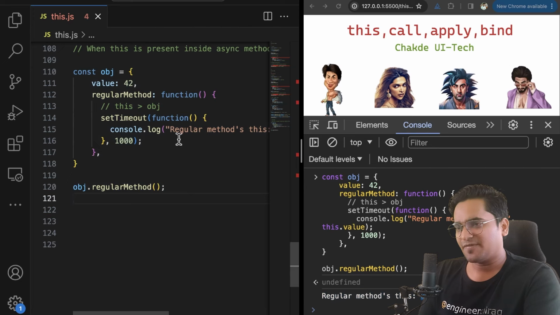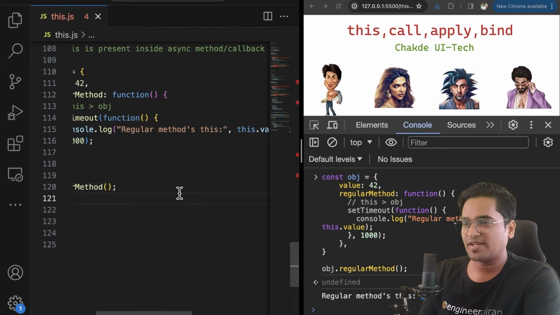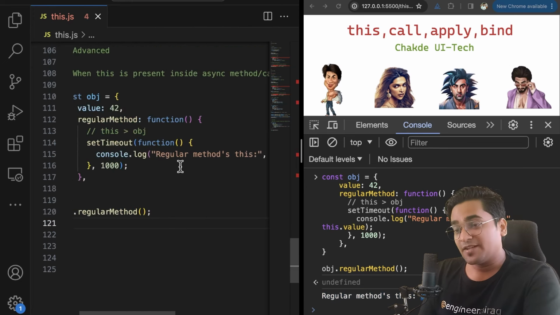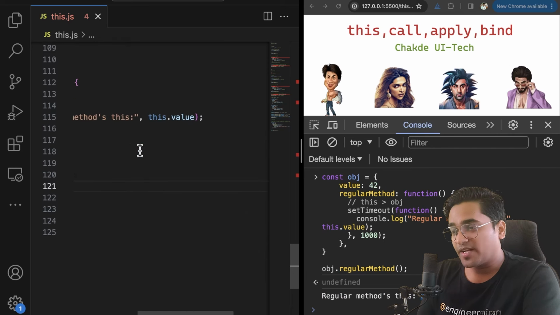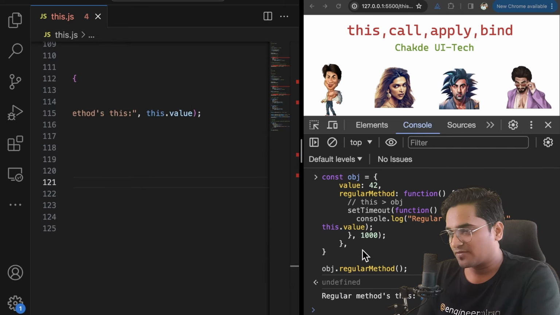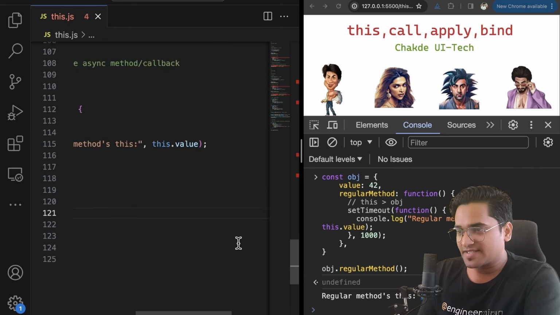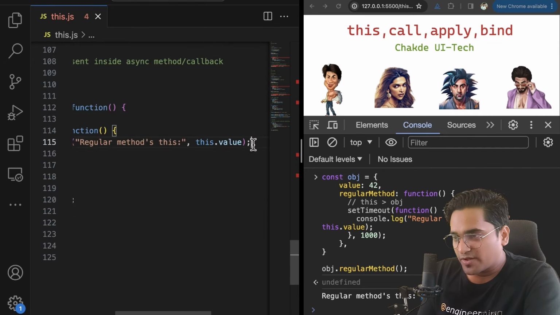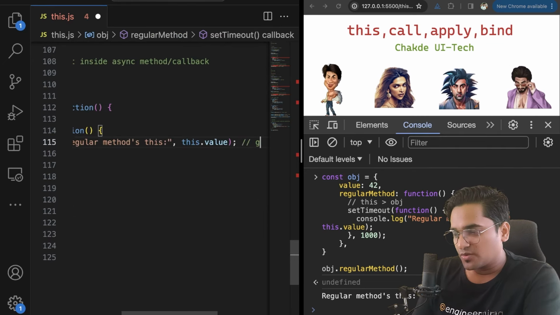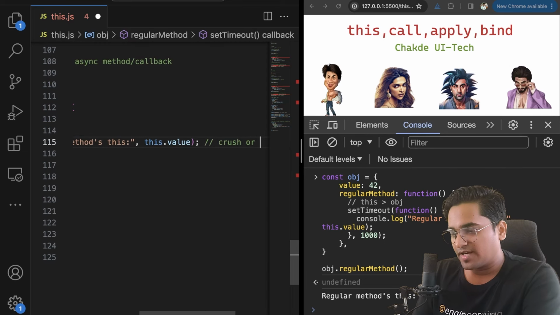You have to understand that it depends, guys. Most of the time when you execute your setTimeout, this is going to point to any one of these. Ideally, in this case, we have to consider that it is going to point to your crush or undefined.